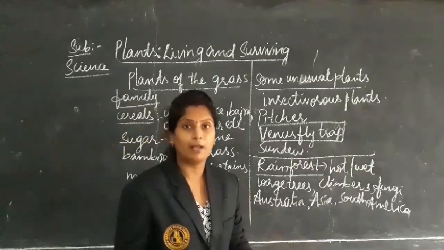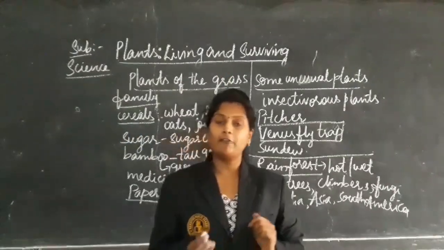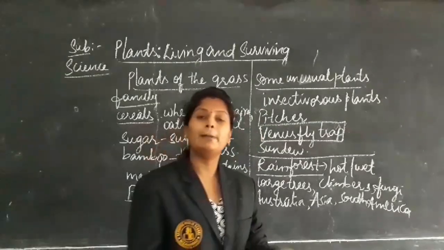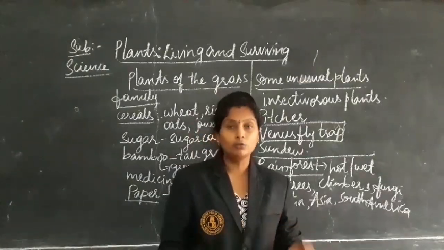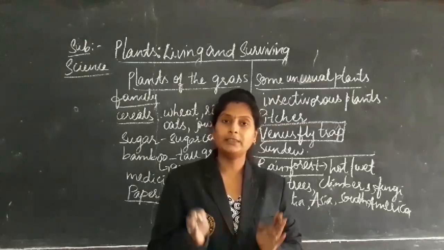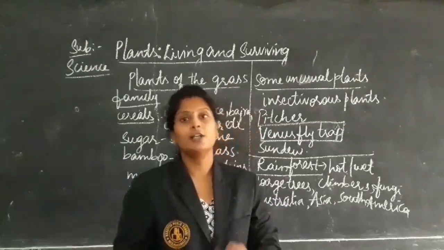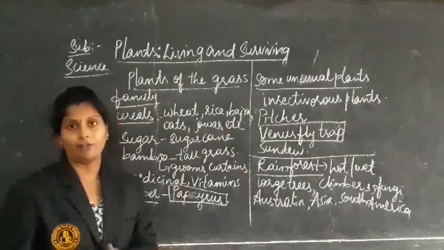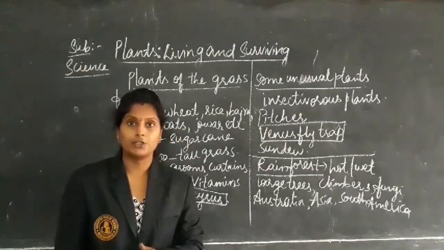That means different plants which grow in different areas, on land, in water, or in the forest, grow in such areas because they adapt to live in such areas. This is about living and surviving. Now I will be giving you the worksheet.